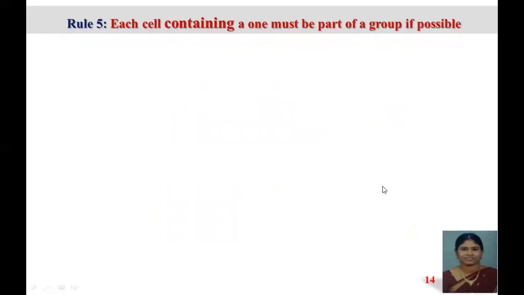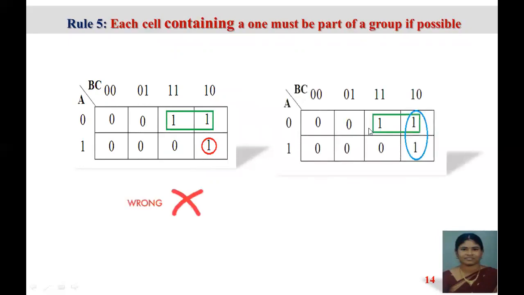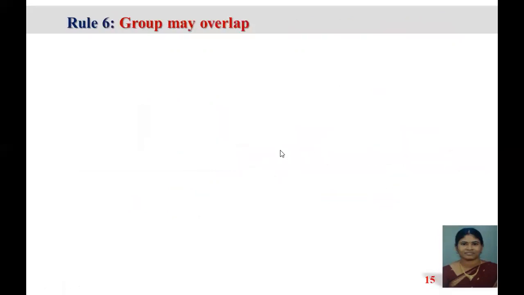Rule 5: each cell containing a 1 must be part of a group if possible. So here we can see these 2 are grouped and this 1 is separately grouped, and we know that vertical grouping is possible. According to our rule, top and bottom can be grouped. At the top of this one I have 1, so these 2 ones can be grouped. Is this the correct way then? No, this is wrong. This group should be like this. So this is the correct method of grouping.